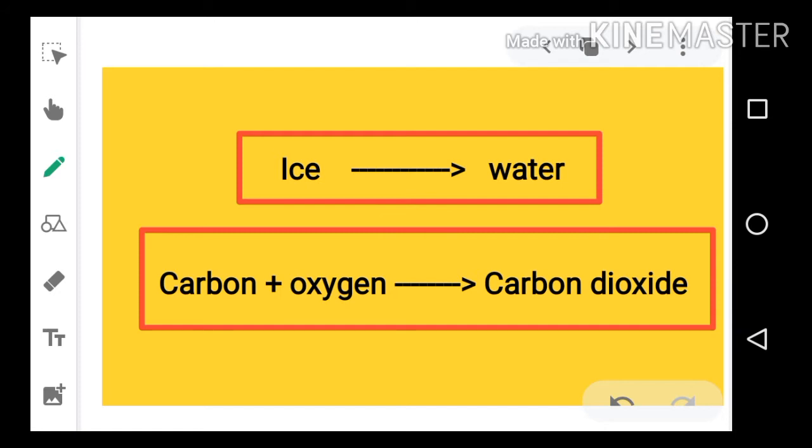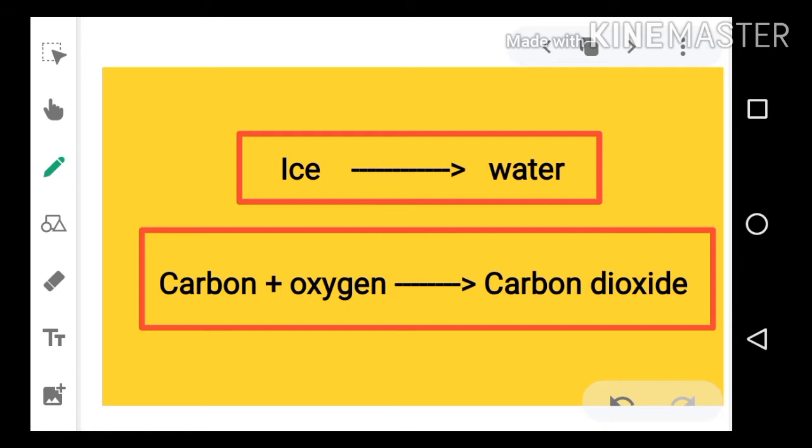So we can understand from these different examples of physical and chemical processes that every physical and chemical process is accompanied by energy changes, and therefore it is very important to understand the energy changes taking place in every physical or chemical process.